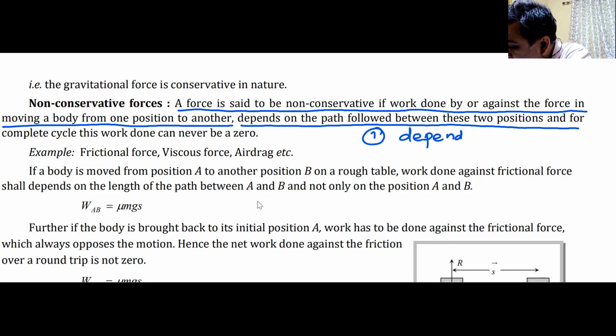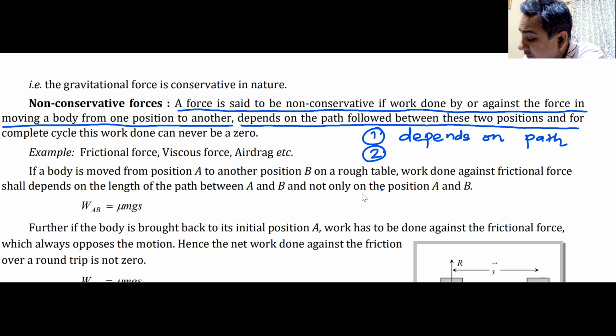Point number two, on a complete cycle, this work done can never be 0.